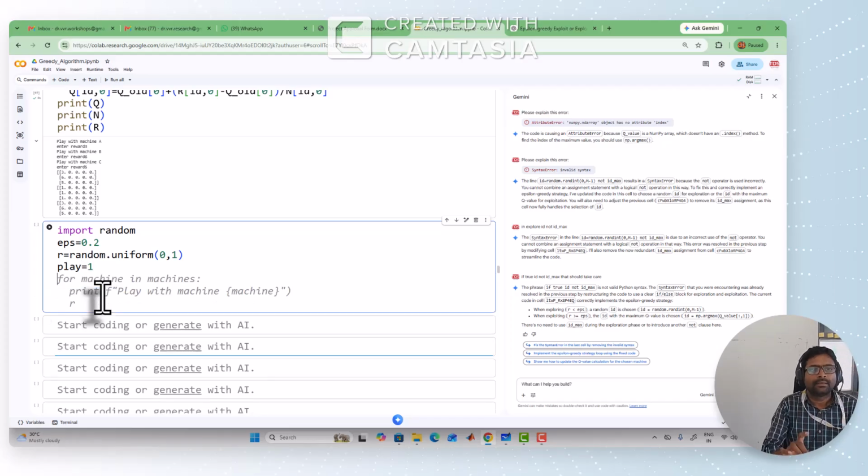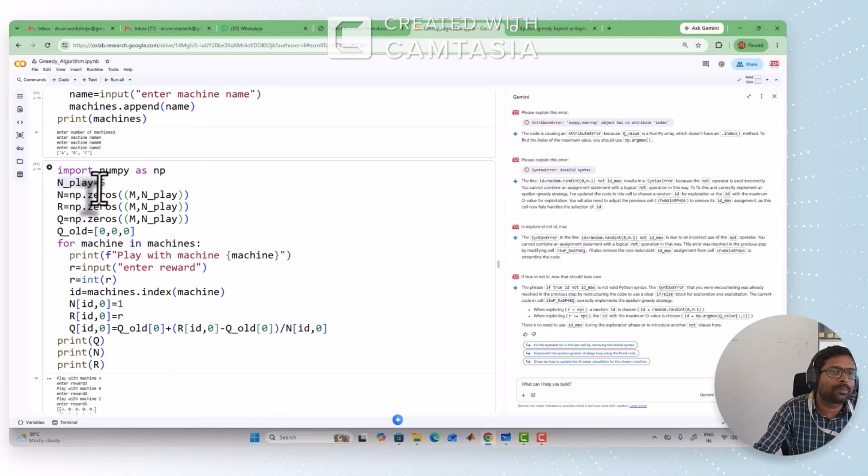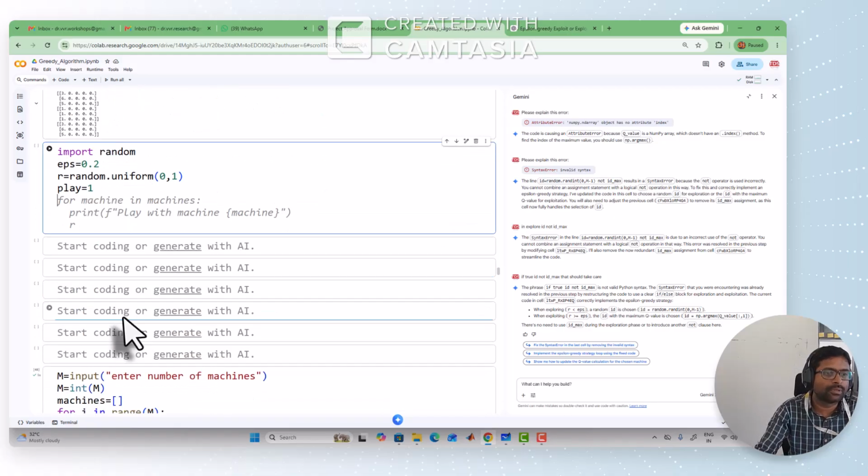We have the number of plays as 5, including the employee's play at the starting to collect the knowledge. So if you give n plays equal to 5, it means the user is asking 4 times. One time is already updated by the employee. The next 4 times we are going to estimate and suggest. So play equal to 1, starting from 1.